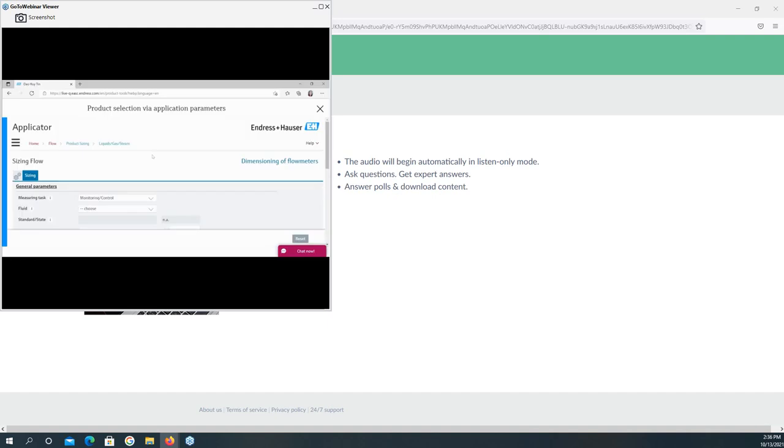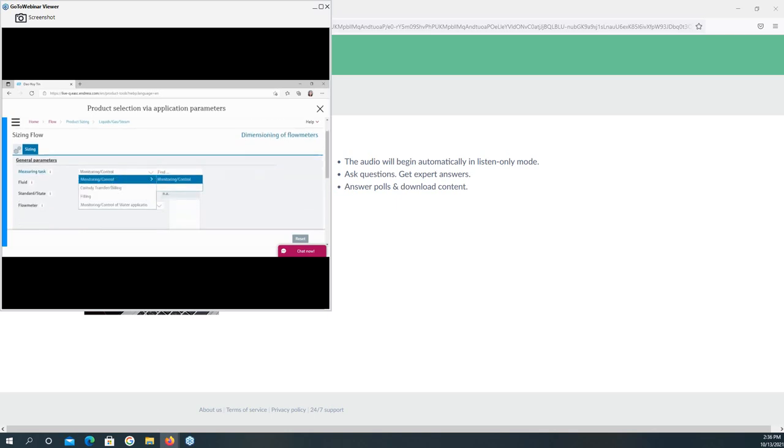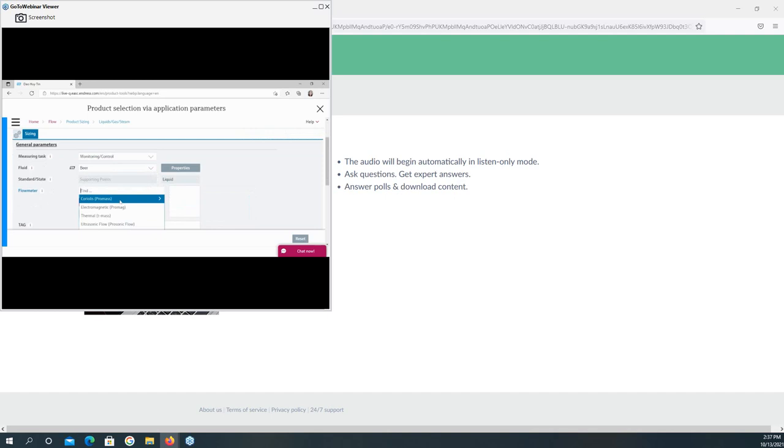On the Applicator page, you can choose the measuring task of the flow method. For example, here I choose monitoring and control, the purpose being to monitor and control. And the fluid here, you can choose, for example, liquid or gases. Here, for example, I choose liquid. And I choose the fluid here is beer. And then for the flow method, for example, I would like to measure with the Coriolis principle. I choose this one. And I would like to buy the Promass F300.